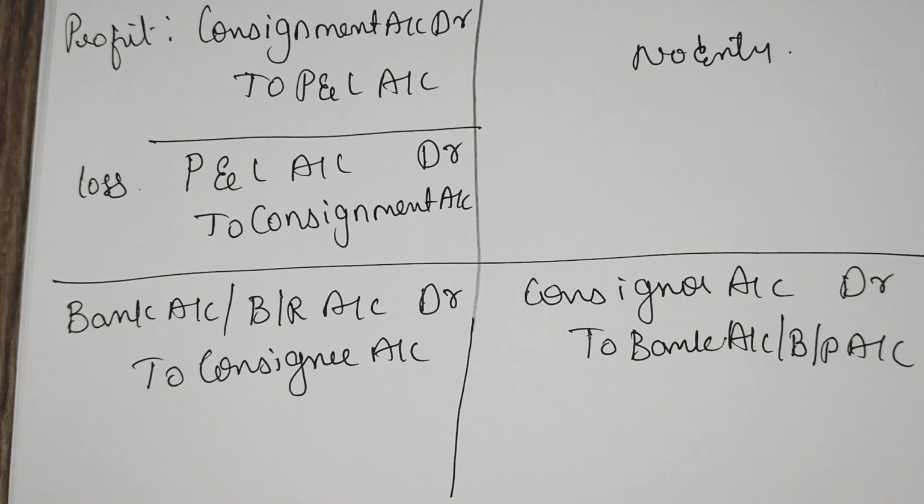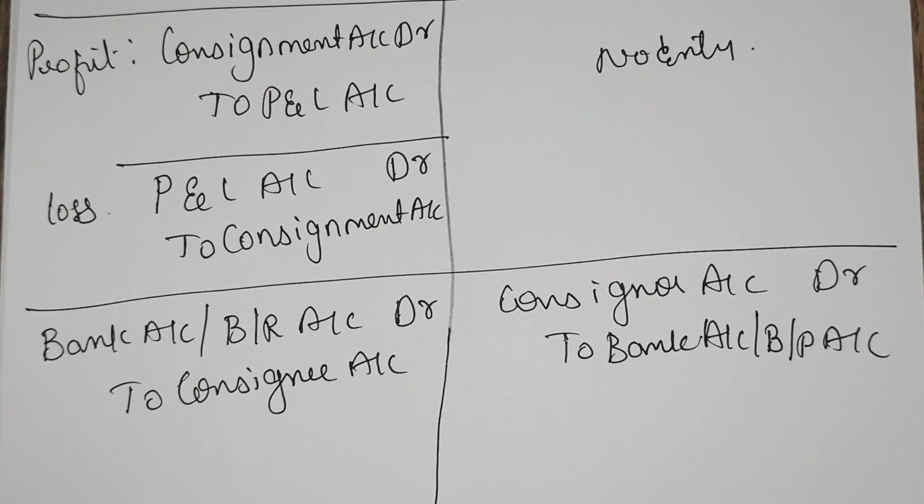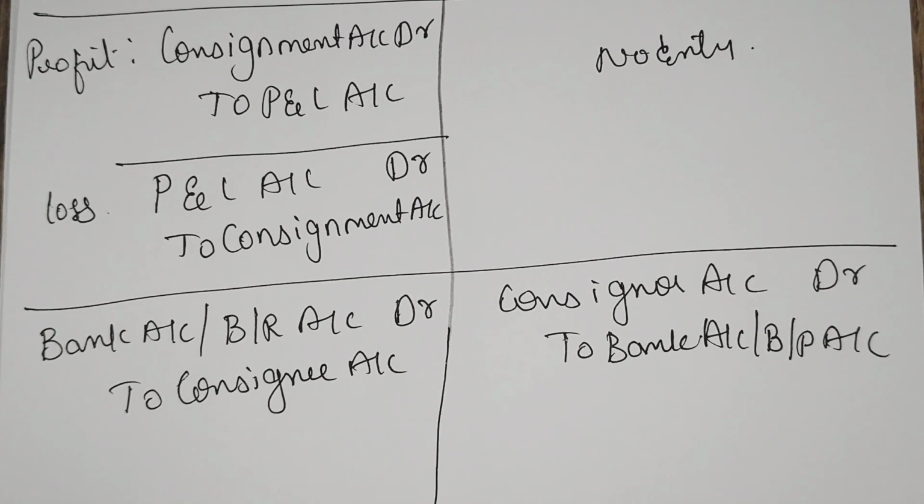This is about journal entries in the books of consignor and consignee. I hope you all understood. In the next classes, we'll understand the ledger accounts in the books of consignor and consignee.